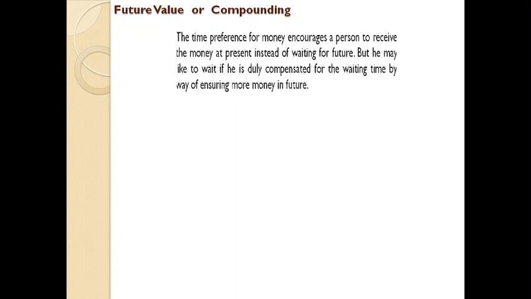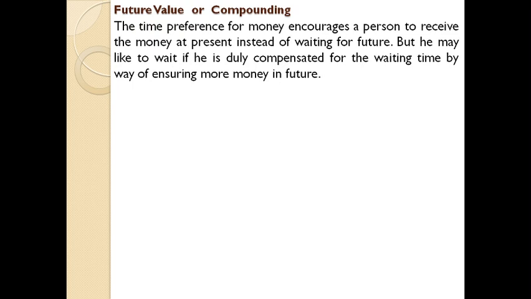The time preference for money encourages a person to receive the money at present instead of waiting for the future. But he may like to wait if he is duly compensated for the waiting time by way of ensuring more money in the future. That may be in the form of interest. Interest may be the simple interest concept or the compound interest concept.